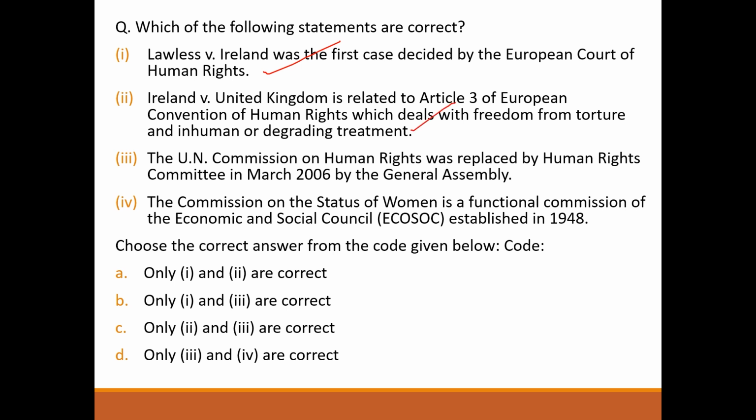UN Commission on Human Rights was replaced by Human Rights Committee in March 2006 by General Assembly. Wrong. It was replaced by Human Rights Council, not committee. The Commission on Status of Women is a functional commission of the Economic and Social Council established in 1948. Wrong, it was established in 1946. So answer will be option A.